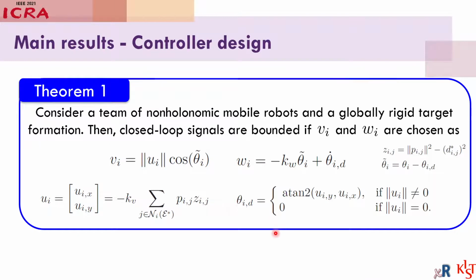The first main result of this paper is organized by the following theorem. The closed signals are bounded if the forward velocity v_i and the angular velocity w_i are chosen as follows.